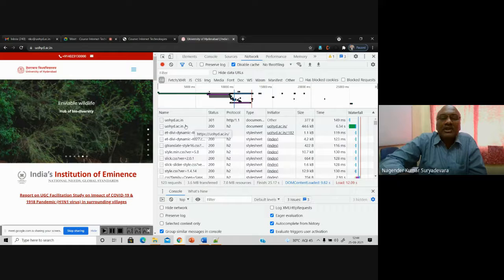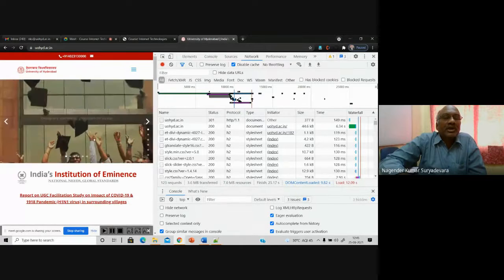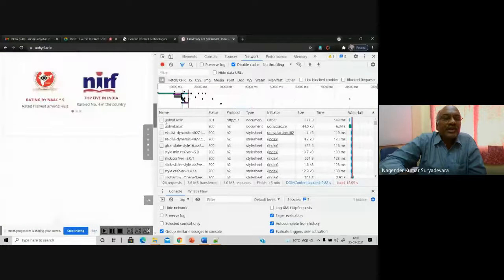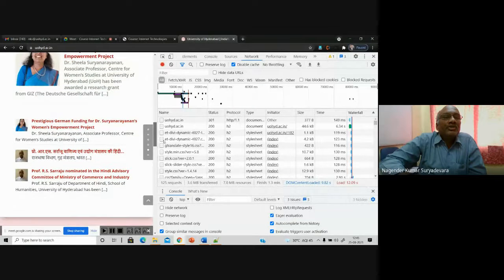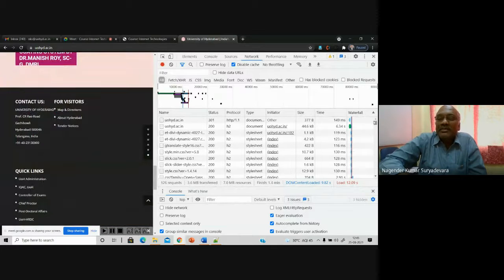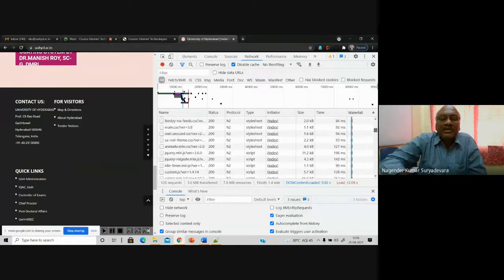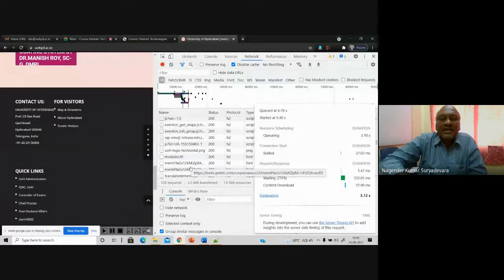And of course, there are so many other things. On the web page, on the front or home page, you will see certain animations or certain images, followed by certain text and other links for various things. So here you see there is so much information given. Basically, those are all images, and there are different styles and different fonts. All that is nothing but the message information, information that is being exchanged from that server to your computer.